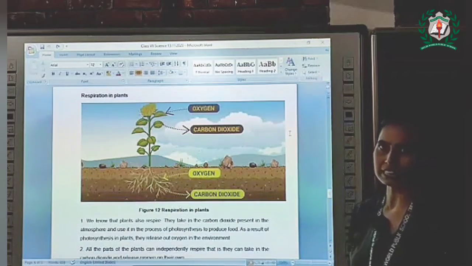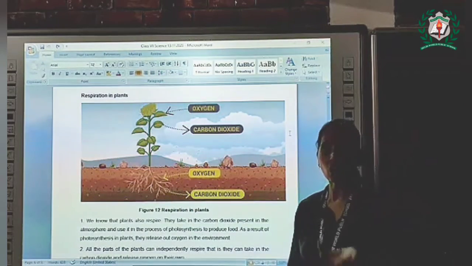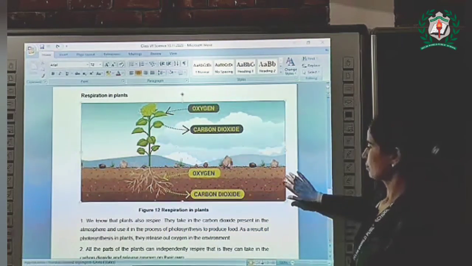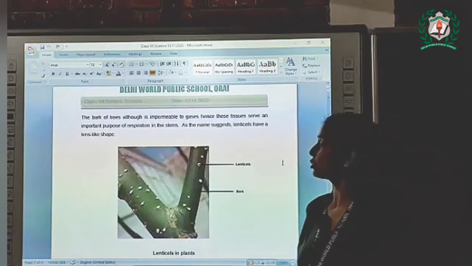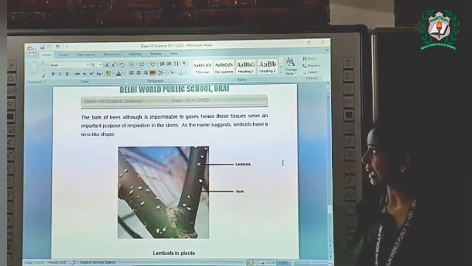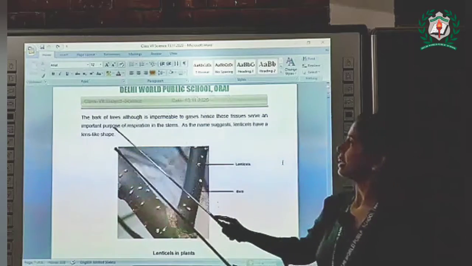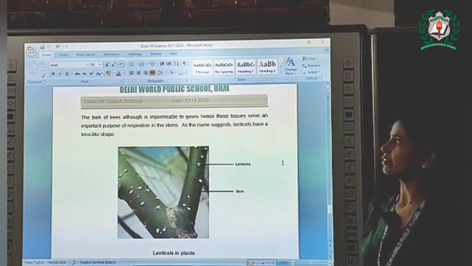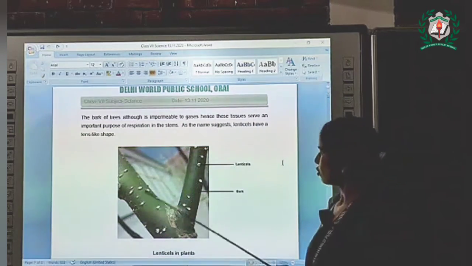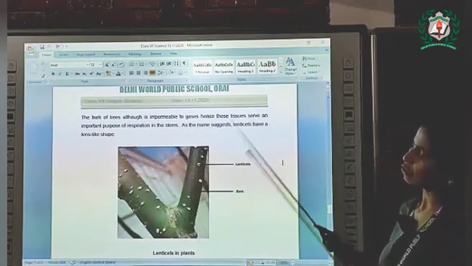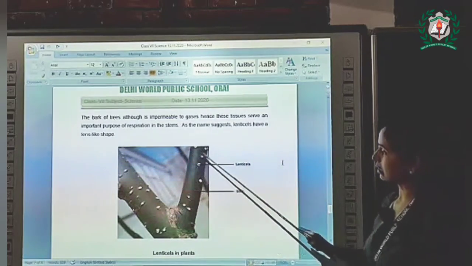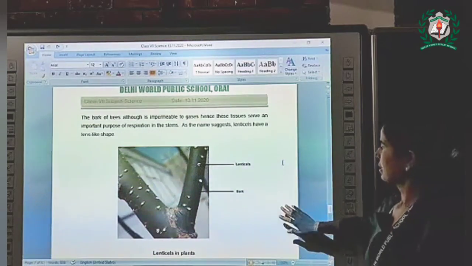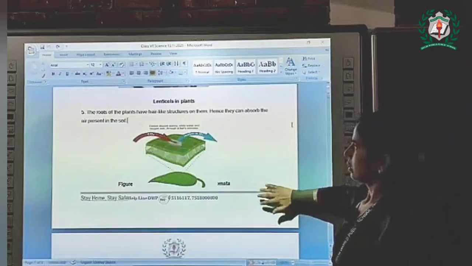As we already know, plants take in carbon dioxide gas and release oxygen gas during the process of photosynthesis. The bark of trees is impermeable to gases, hence these tissues serve an important purpose of respiration in the stems. As the name suggests, lenticels have a lens-like shape. These lenticels allow gases to pass through them, because stems also need to exchange some gases.